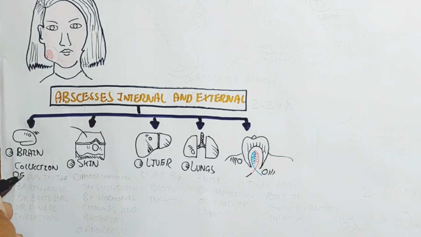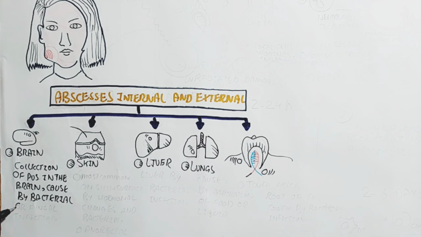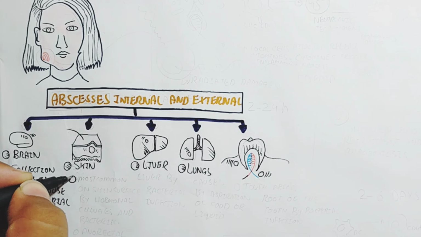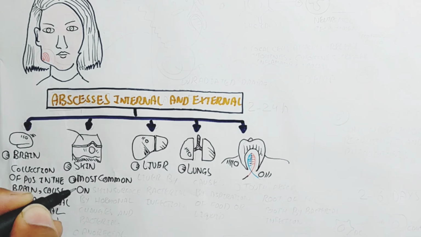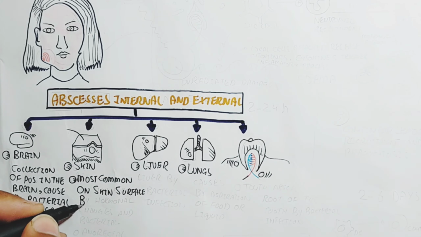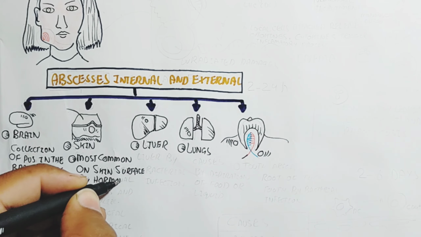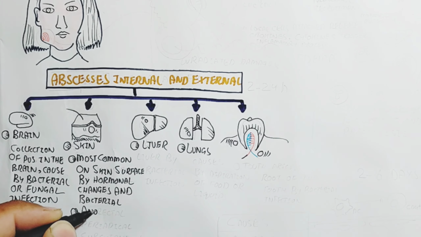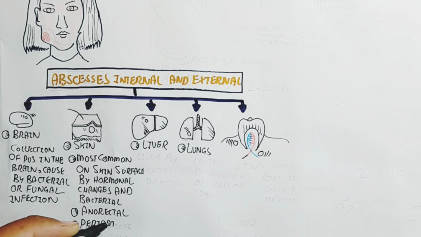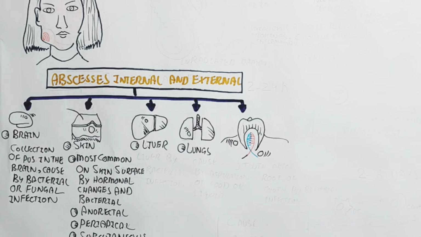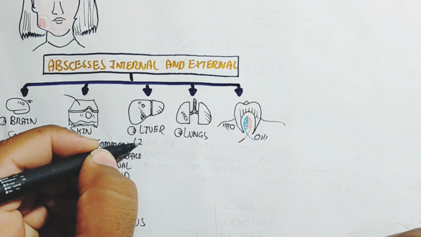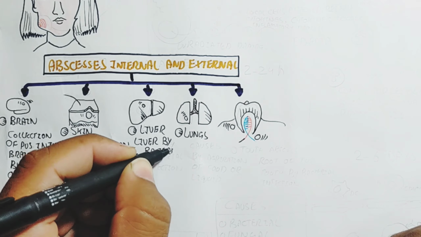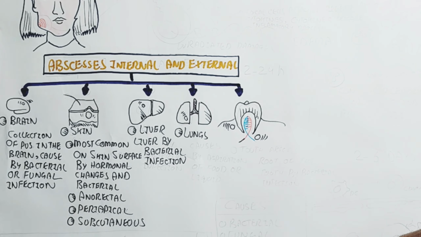In the brain, there is a collection of pus caused by bacterial or fungal infection. We will discuss this later in this video, so please watch the whole video to understand. On the other hand, the skin is mostly external, most commonly on the skin surface, caused by hormonal changes and bacteria. Anorectal abscesses are inside the digestive system. The periapical and subcutaneous ones are also internal. The liver is mostly internal, caused by bacterial infection. It can cause pus formation in the liver, leading to progression of the abscess.